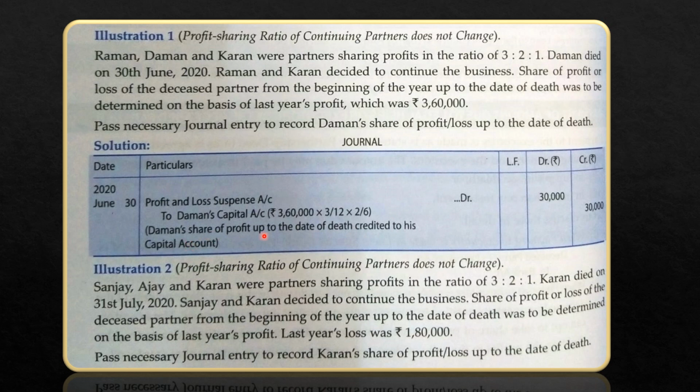Narration: Daman's share of profit up to the date of death credited to his capital account. He was alive for 3 months, that's why 3 by 12, and 2 by 6 is Daman's share of profit. He is going to get 30,000 rupees as his share of profit till the date of death. His executors are going to get it.